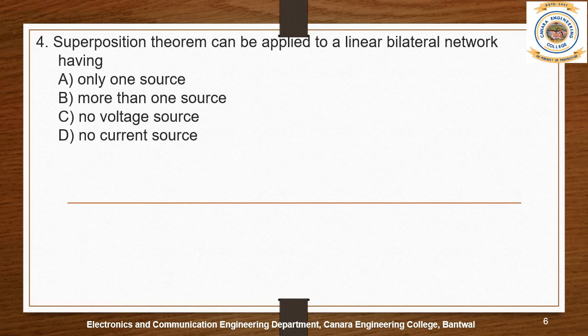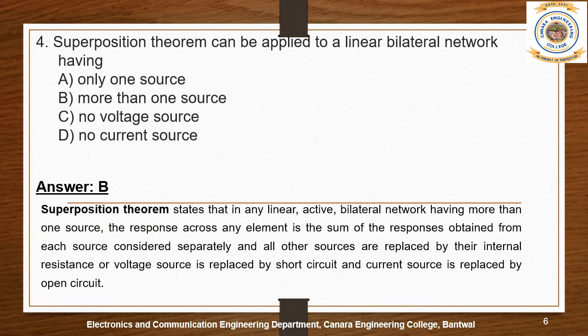Question 4. Superposition theorem can be applied to a linear bilateral network having A, only one source, B, more than one source, C, no voltage source, D, no current source. So the answer is B, more than one source. Again, this is as per the superposition theorem statement.